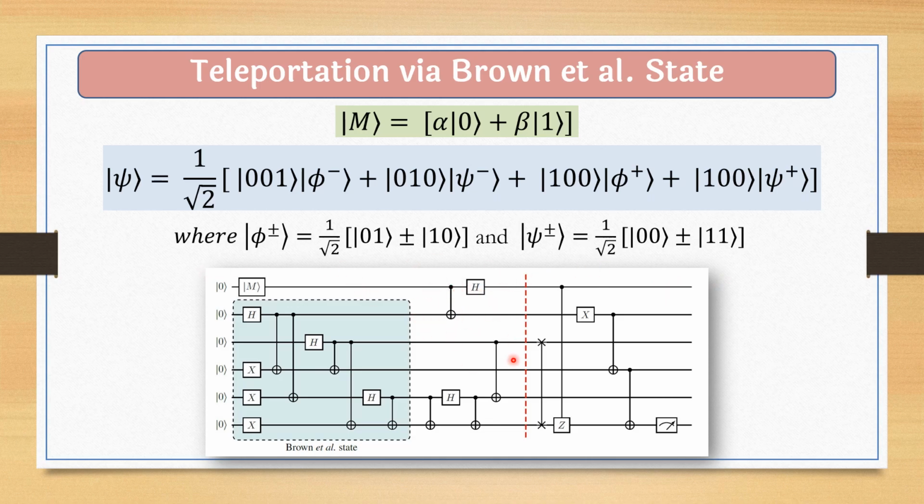Then we will apply certain operations: control NOT, Hadamard, control NOT, and then swap gate and all these kinds of gates, and finally we will reach from here to the last qubit. You can do a very easy calculation, and this is psi. This psi represents the Brown et al. state.